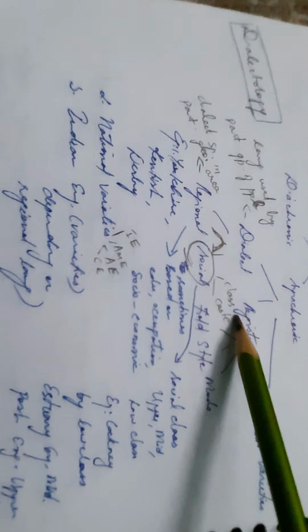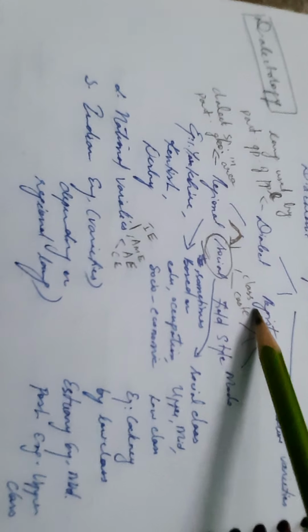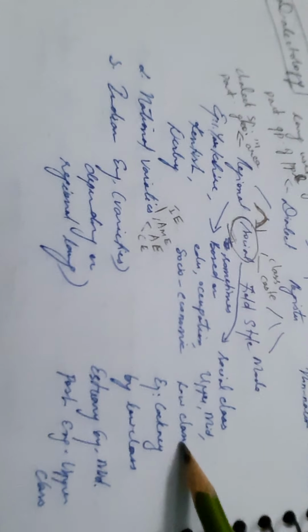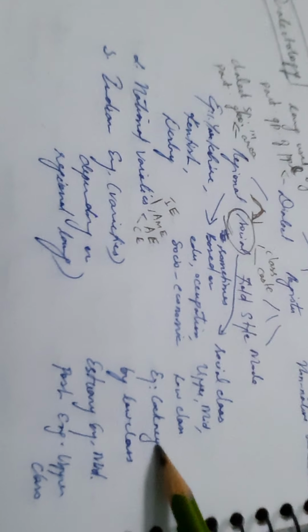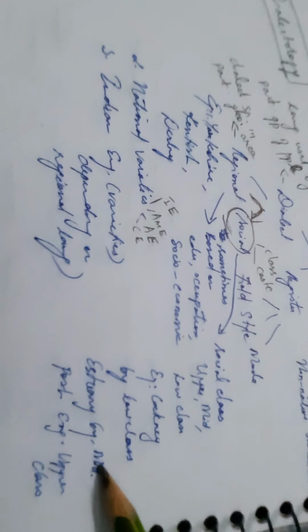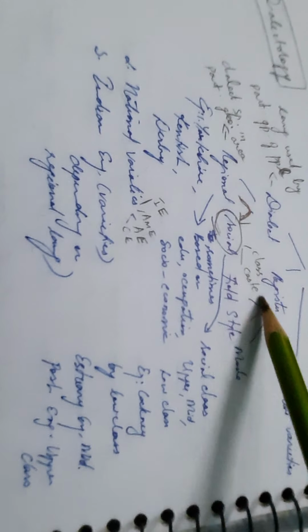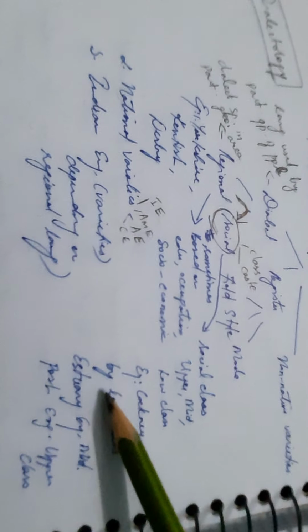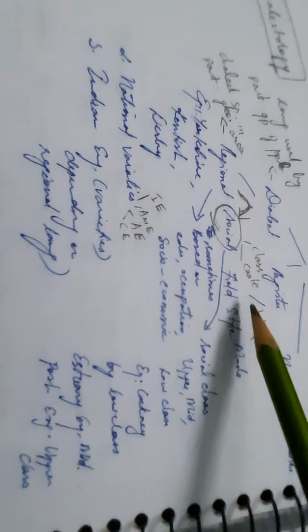Class dialect is when the language varies depending on the social class. Under class dialects in English, you have three types: lower class, who speak Cockney; middle class, who speak Estuary; and upper class, who speak Posh English. Since we don't have caste in England, we don't have any caste dialects in the English language. But when we are talking about India, we have variations in language depending on the caste.